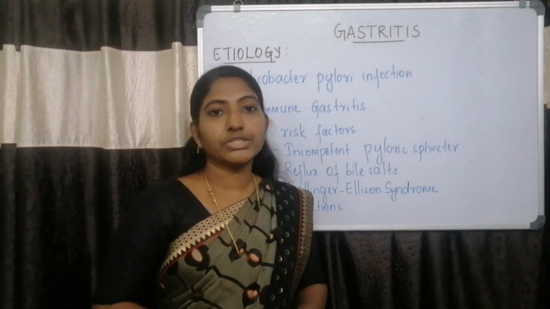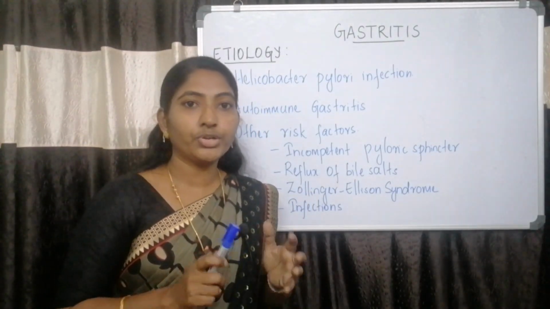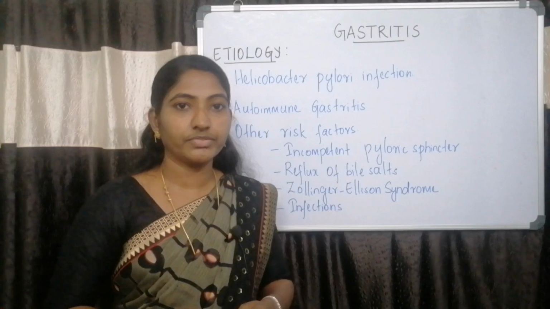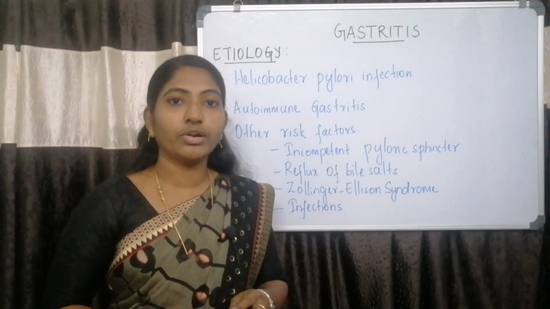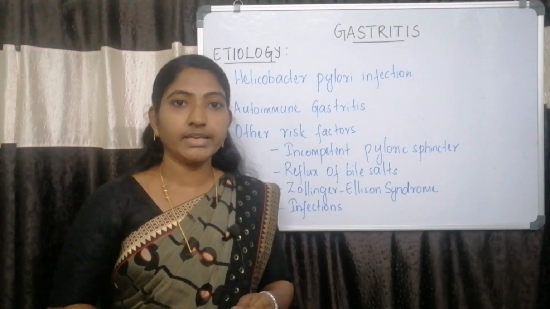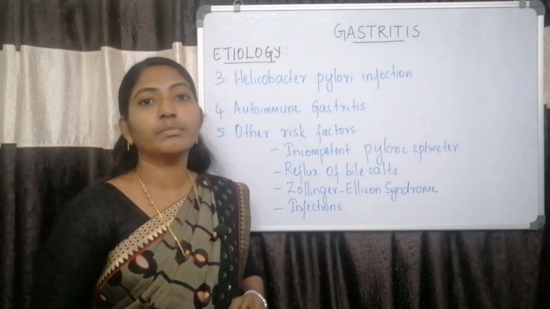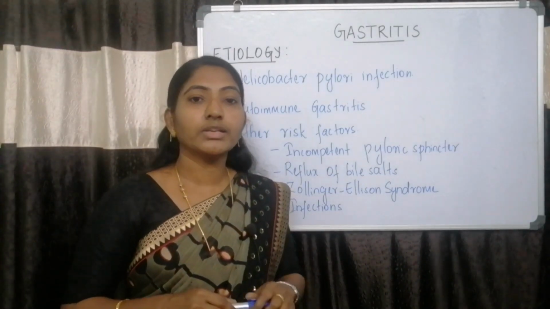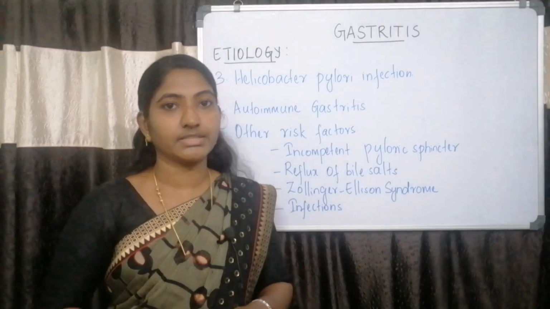This is a rare condition. It is otherwise called gastrinomas. Gastrinomas are tumors present in the upper portion of the duodenum. The gastrinomas will secrete a hormone called gastrin, which can damage the gastric mucosa. And next one is infections with the mycobacterium species or cytomegalovirus or syphilis can all lead to gastritis.